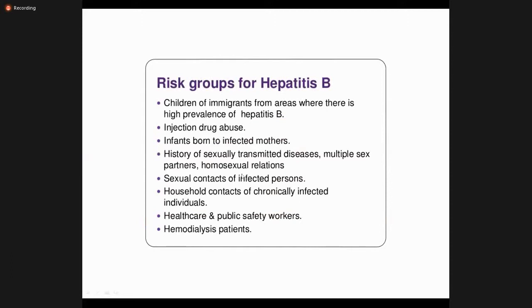So these are the risk groups of patients who can acquire hepatitis B: children of immigrants from areas where there is high prevalence of hepatitis B, like Asian countries, IV drug abusers, infants born to infected mothers, history of sexually transmitted diseases, sexual contacts, household contacts. It does not transmit through normal touching, kissing, or sharing of utensils, but if the person has an open wound and the other person is exposed to that, then they can get the infection. Then healthcare and public safety workers and hemodialysis patients.